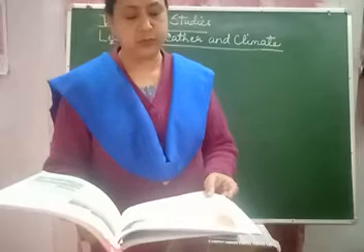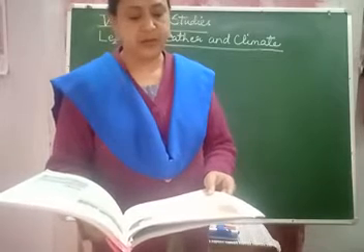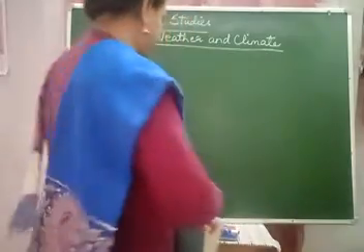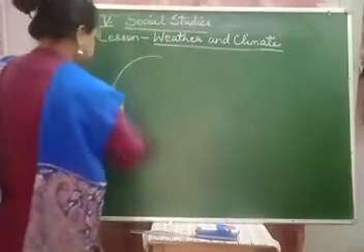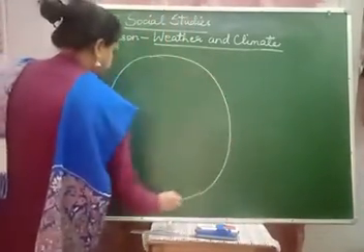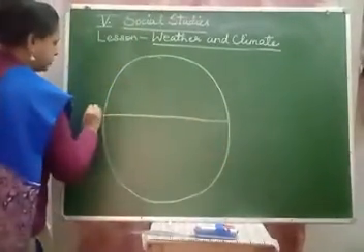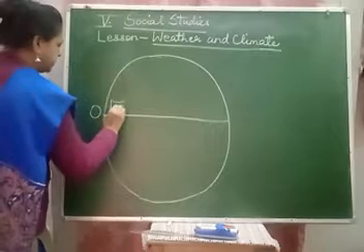Depending upon the amount of heat received, there are three heat zones. Children, there are three heat zones. The first line, of 0 degree, is the equator.